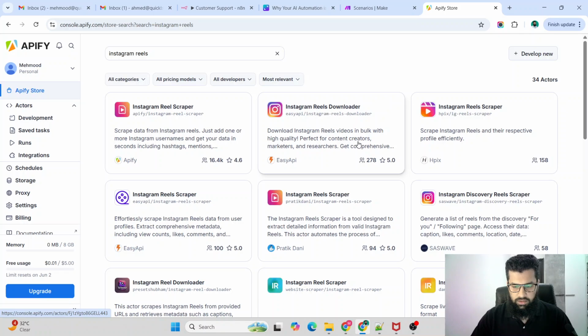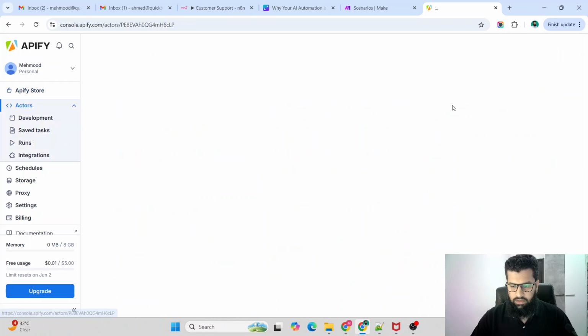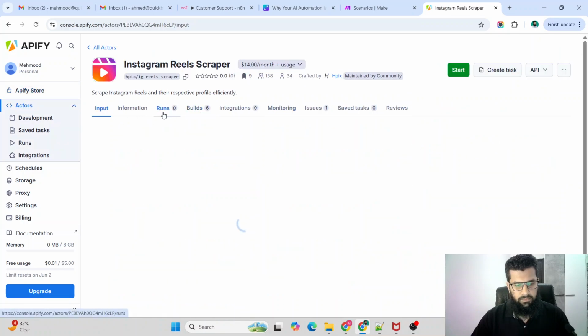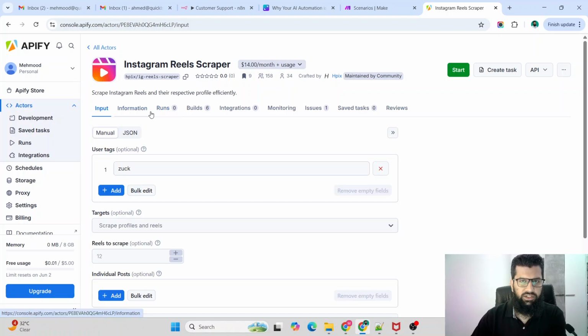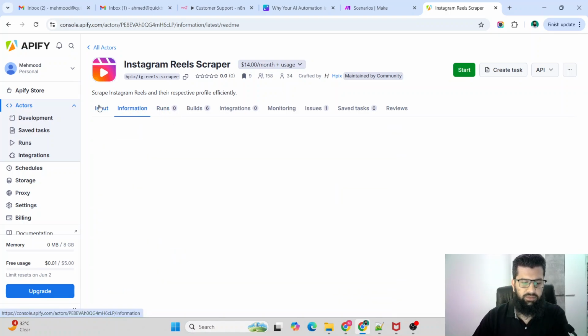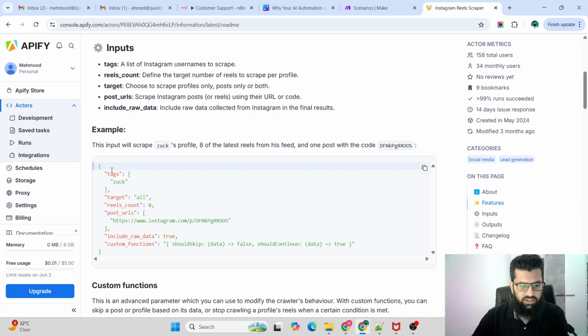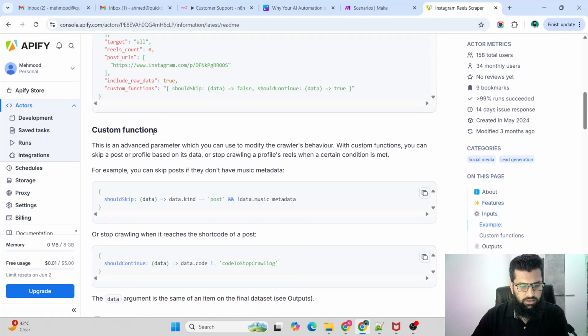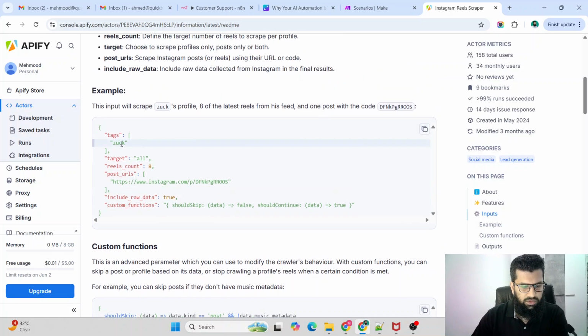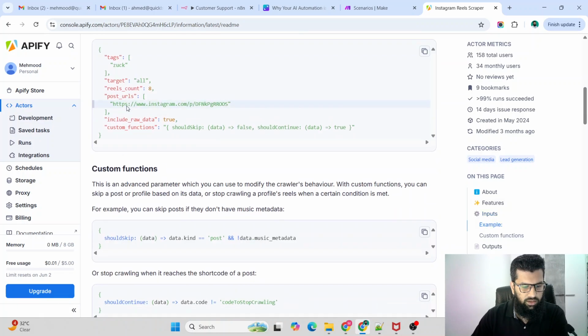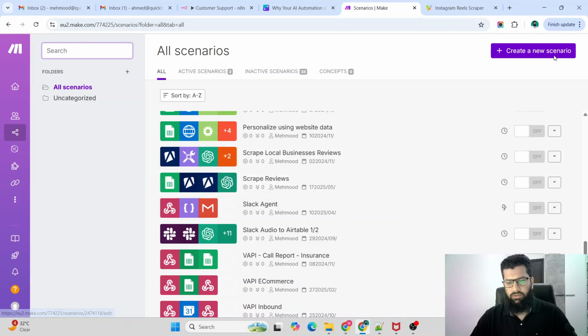So in this case, what we need is Instagram reel scraper download. Let's see this one. So we just need reels, the information about the reels, and if you see the information, this JSON is required. So this is a profile that we have to pass, and we have to define how many reels we want, and then these are the custom requirements. So let's do it in make.com.